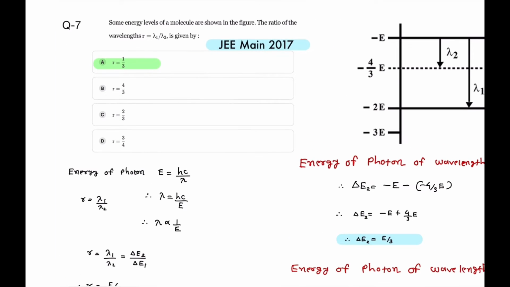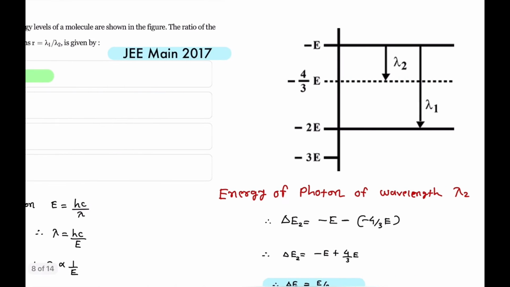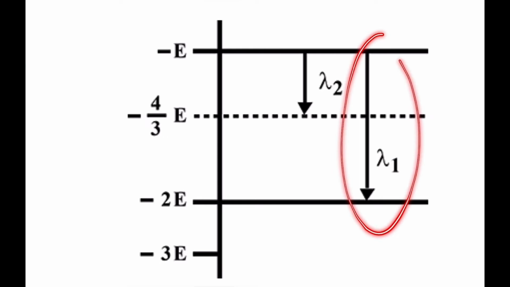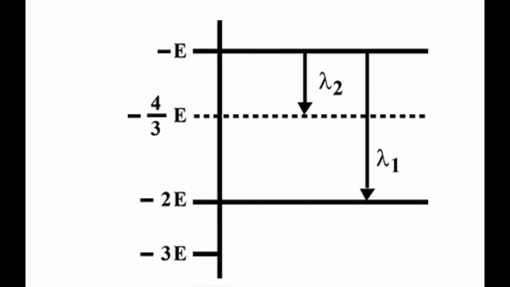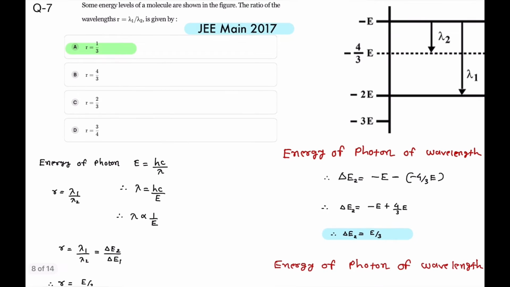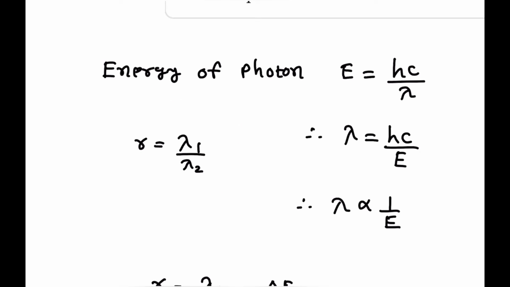Question number 7, some energy levels of a molecule are shown in the figure. The ratio R is given as the ratio of lambda 1 by lambda 2. As shown in the figure, lambda 1 is the wavelength corresponding to the transition between minus E and minus 2E, and lambda 2 is the wavelength corresponding to the transition from minus E to minus 4 by 3 E. So first of all, in the data R is given, R is equal to lambda 1 by lambda 2.